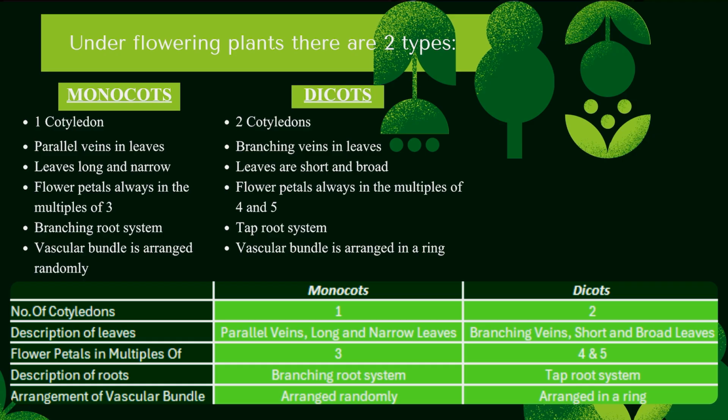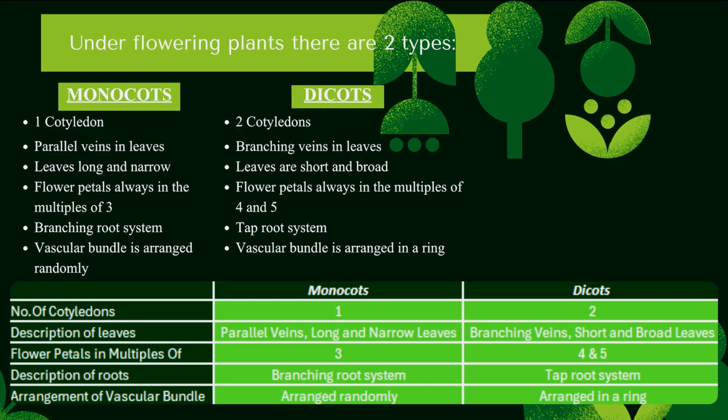Under flowering plants, there are two types, monocots and dicots. Basically, monocots and dicots have everything opposite. You see, one cotyledon, two cotyledons. What is a cotyledon? When the seed germinates, there's always either one or two leaves sprouting from the seed. If it's only one leaf, then it's called one cotyledon, and if there are two leaves that sprout out of the seed when germination happens, then there are two cotyledons.